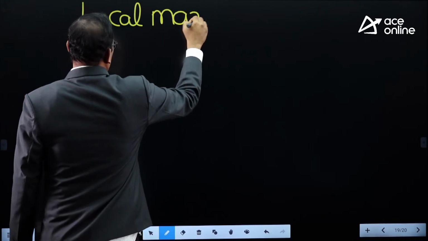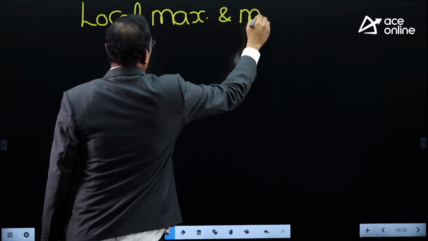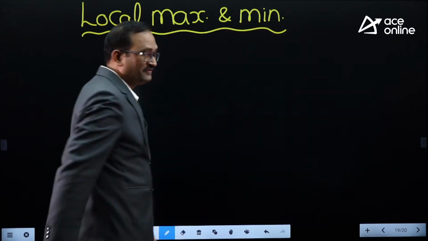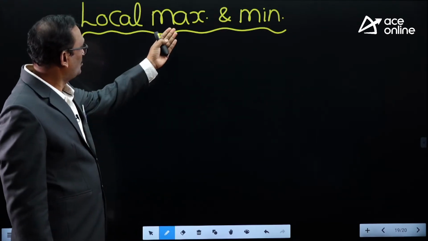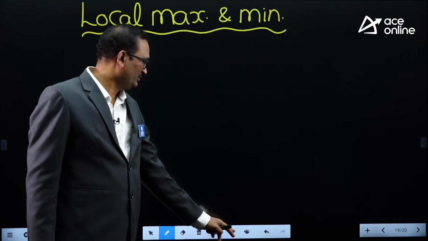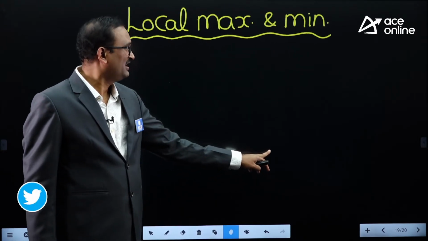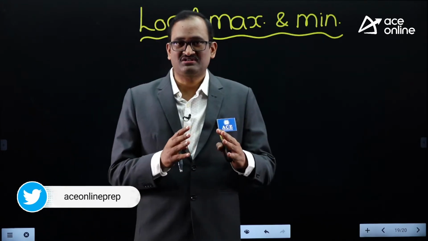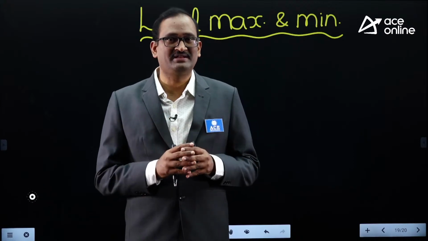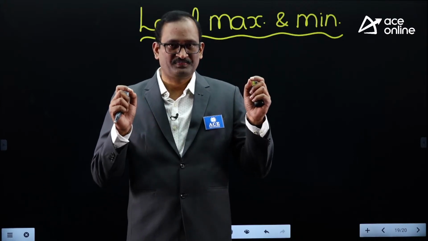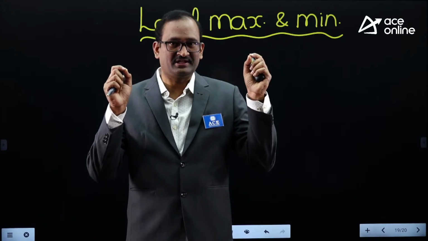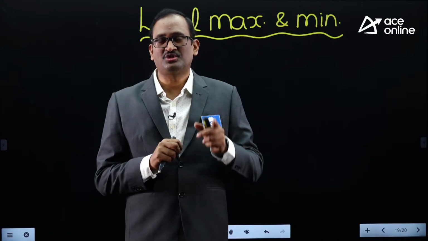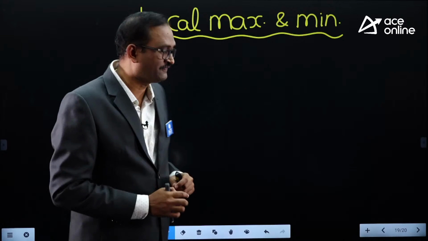So, what is the procedure for local maxima and minima, also called relative maxima and minima? Before talking about local maxima and local minima, you should have minimum basic knowledge about when a function is said to be an increasing function. I am not just giving the definition. The condition for increasing is very simple. Suppose f dash x is greater than 0 in a certain interval. Throughout that interval, f of x is an increasing function.